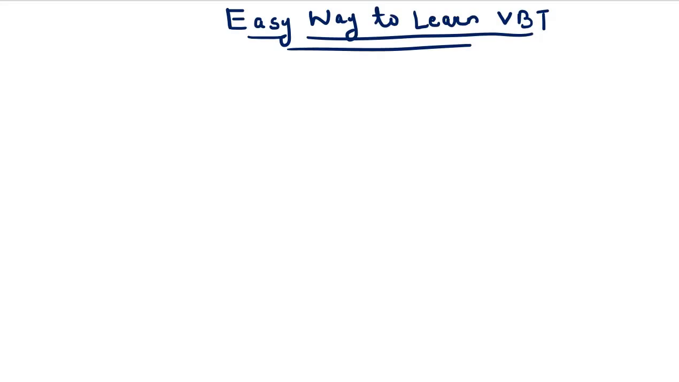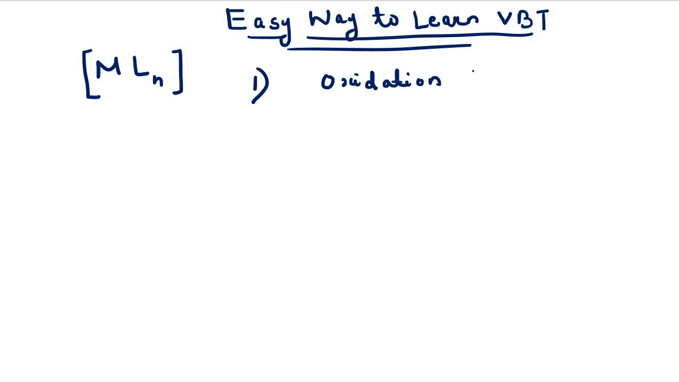Now there is a simpler way to understand the valence bond theory. So let us see an easy way to learn it. We know that in the case of a coordination compound, the ligands will donate their electrons to the metal. So the first thing that we should do is find out the oxidation state, or the oxidation number, of the central metal ion. Second, we should see what type of ligand is attached to the metal atom.